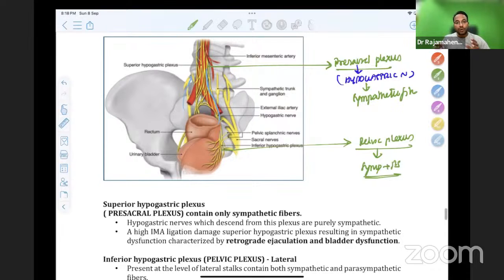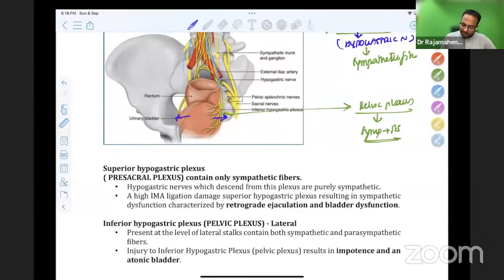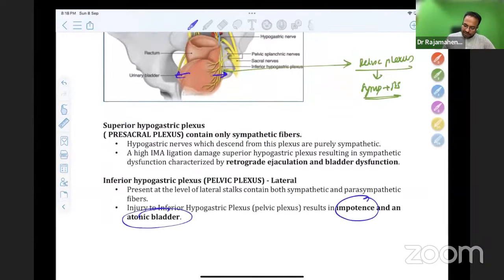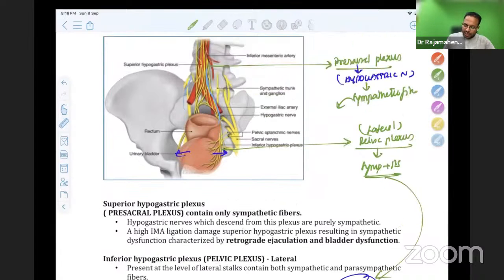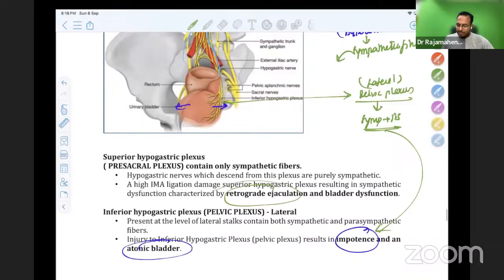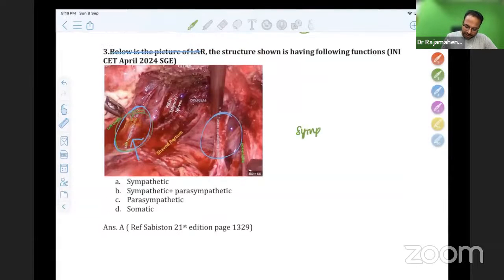Therefore, when you are doing a cancer operation and go laterally and damage the pelvic plexus, the lateral pelvic plexus supplying the bladder, you can land up in an atonic bladder. Whereas sympathetic plexus injury is nothing big to worry about because there will be only retrograde ejaculation and mild bladder dysfunction. Atonic bladder is seen in pelvic plexus injury. So presacral plexus contains only sympathetic fibers. The nerve which is carrying this is only carrying sympathetic fibers. The answer is A.